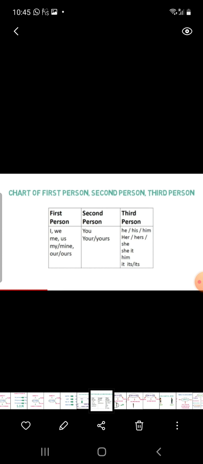There are three kinds of persons: first person, second person and third person. First person: I, my, me, we, our, us, and mine. Second person: you, your, yours. Third person: he, she, it, they, them, their.